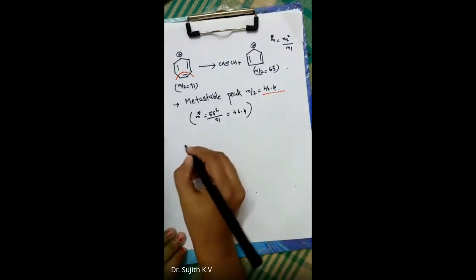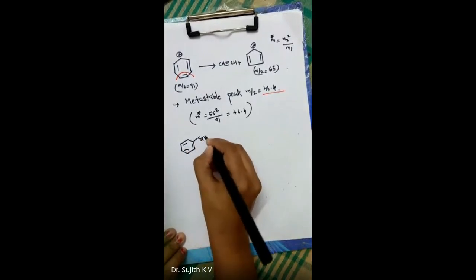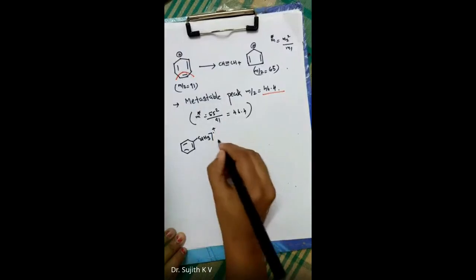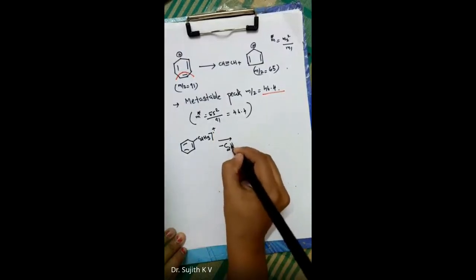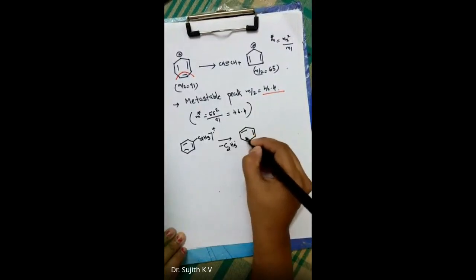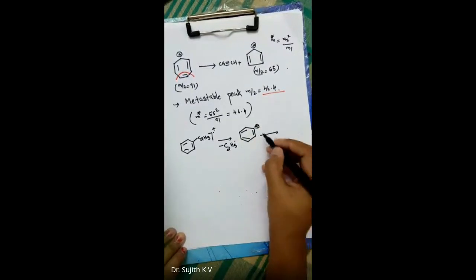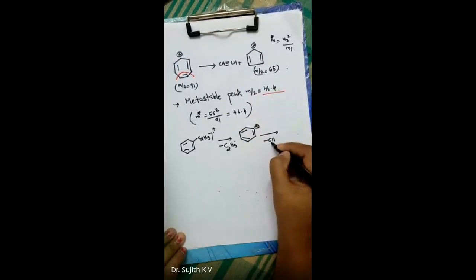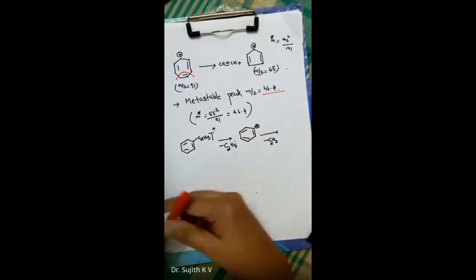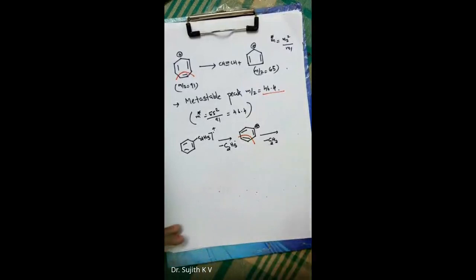And the second route is rather simple. In the second route, instead of a methyl radical, an ethyl radical gets eliminated, that is minus C2H5 dot. If that is eliminated, you are left with this benzene ring with a positive charge, and from here, as I have explained, an acetylene molecule, C2H2, can be eliminated like this, and you will get a cyclobutadienyl cation. Okay.